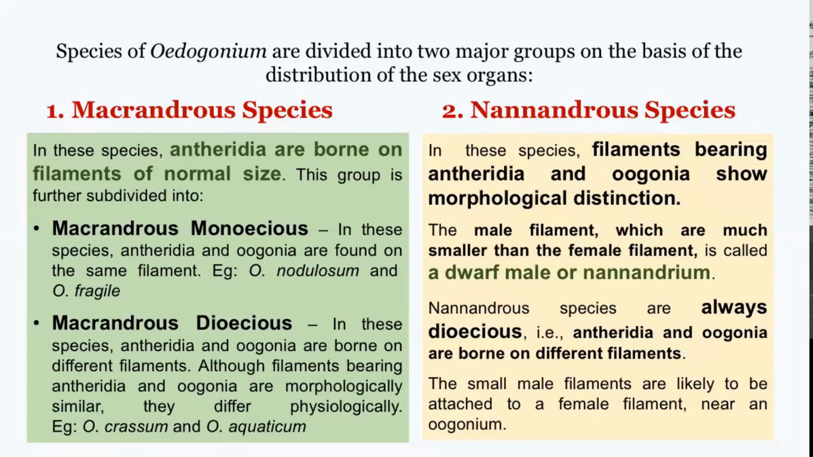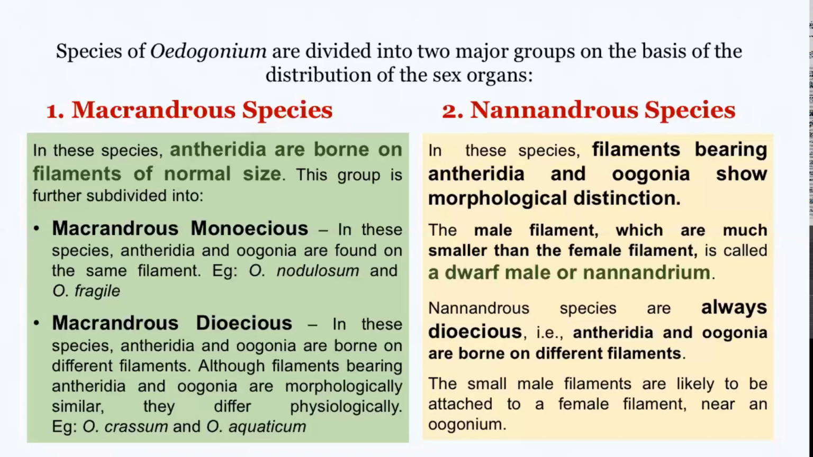So based on the distribution of sex organs, broadly you can divide Oedogonium into two types, the macrandrous type and the nannandrous type. In the macrandrous type, antheridia and oogonia are both born on normal sized filaments. The macrandrous type is again subdivided into macrandrous monoecious and macrandrous dioecious. In macrandrous monoecious, both male and female sex organs are formed on the same filament. In macrandrous dioecious, antheridia are born on a different filament and oogonia are born on yet another filament.